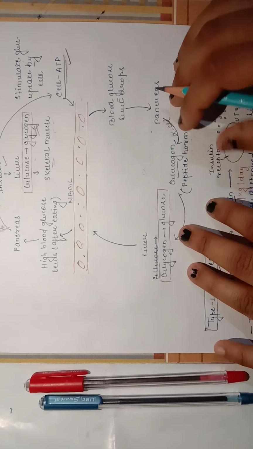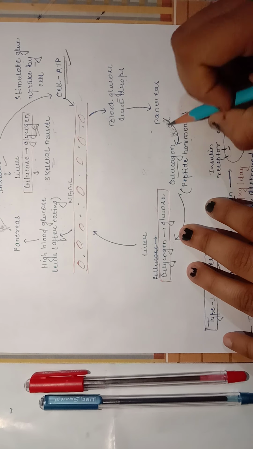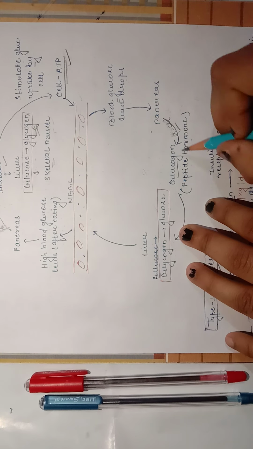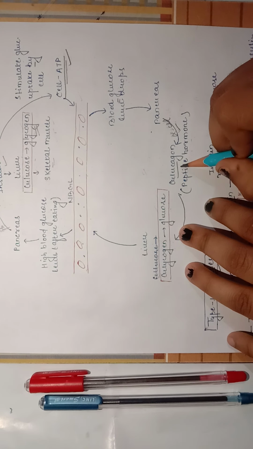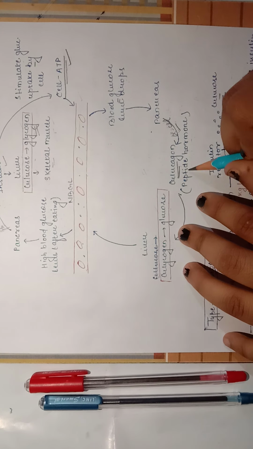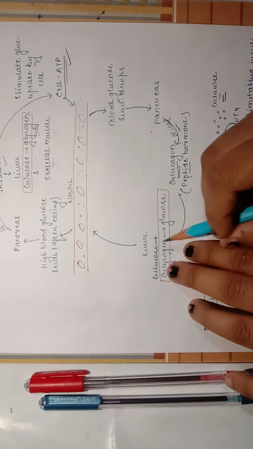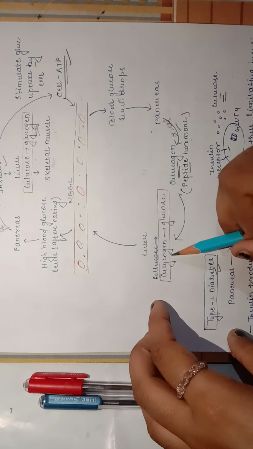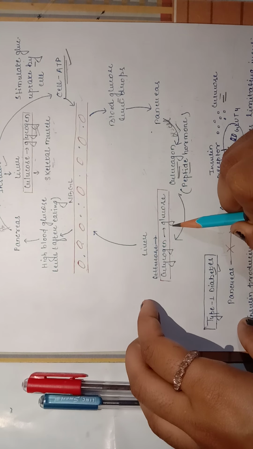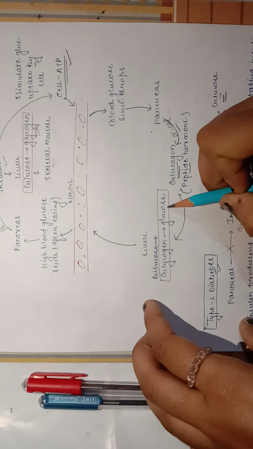Now, when the blood glucose level drops, the pancreas stimulates alpha cells, and these alpha cells release glucagon, which is a peptide hormone. It acts on the liver, converting glycogen into glucose.